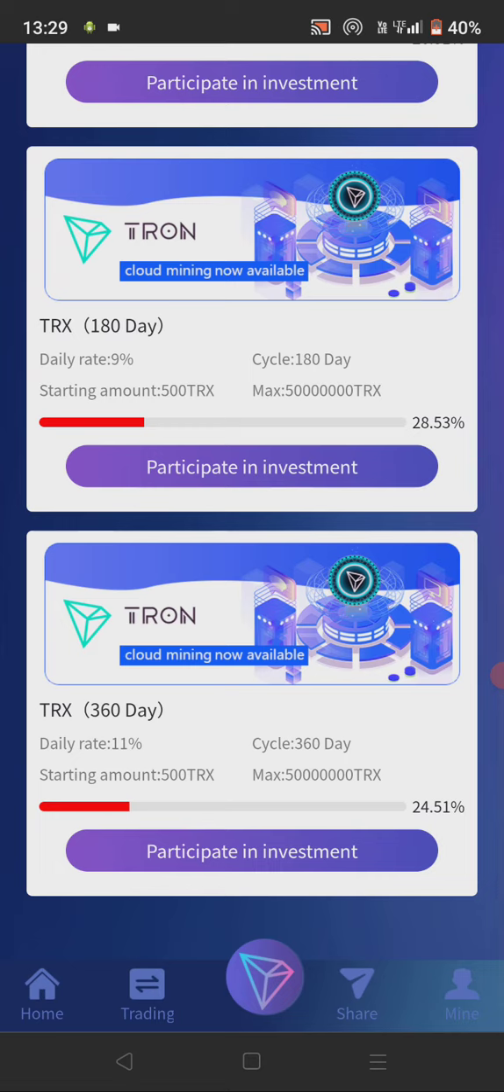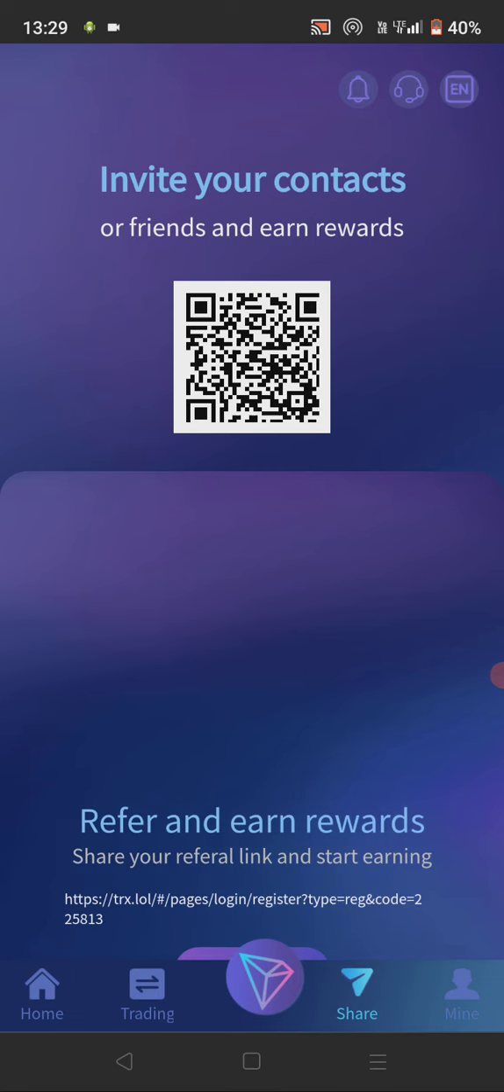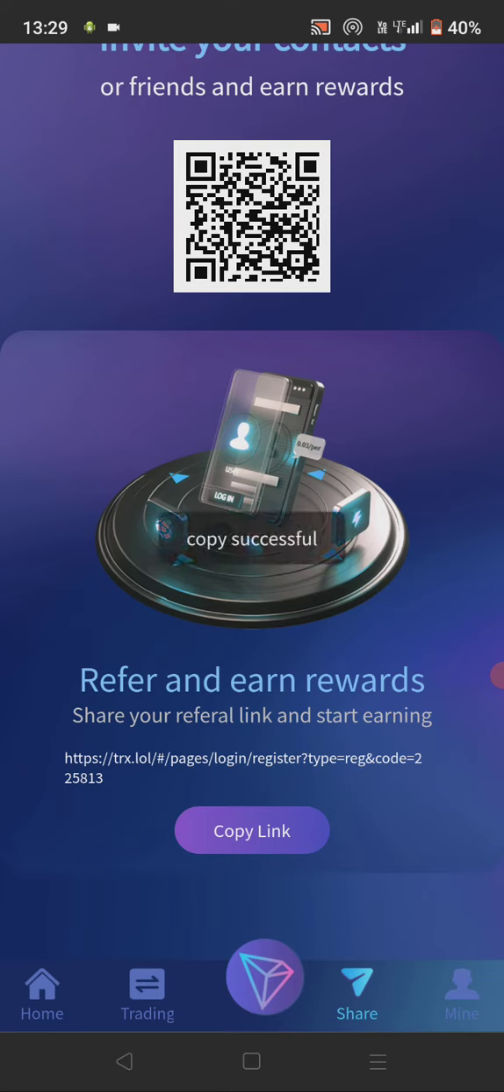Here you can check the last investment, which is of 360 days, and the daily rate 11%, starting amount 500 TRX, cycle 360 days. And if you click on this share option, you can easily share this website to your friend by just clicking on this copy link option, and you can share this link to your friend. And if your friend will click on that link,